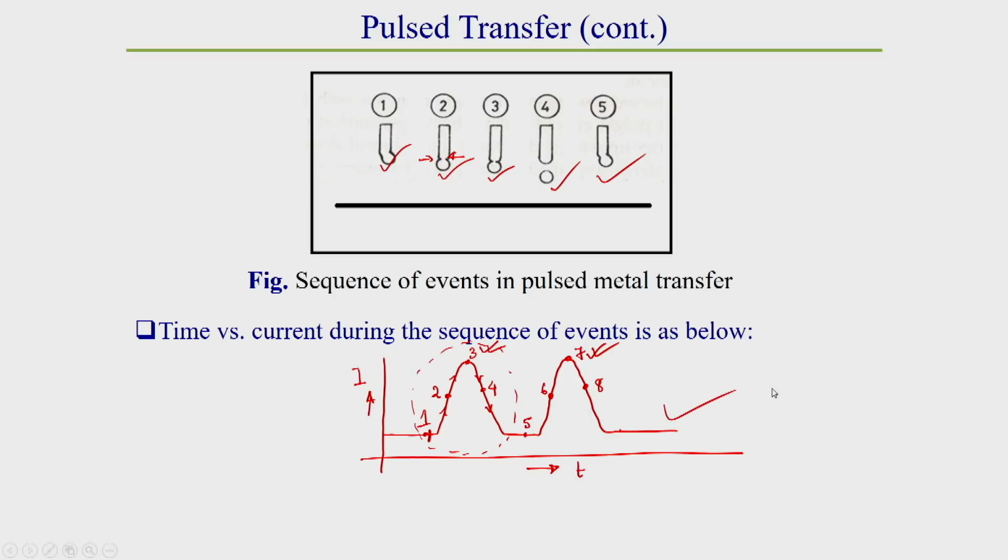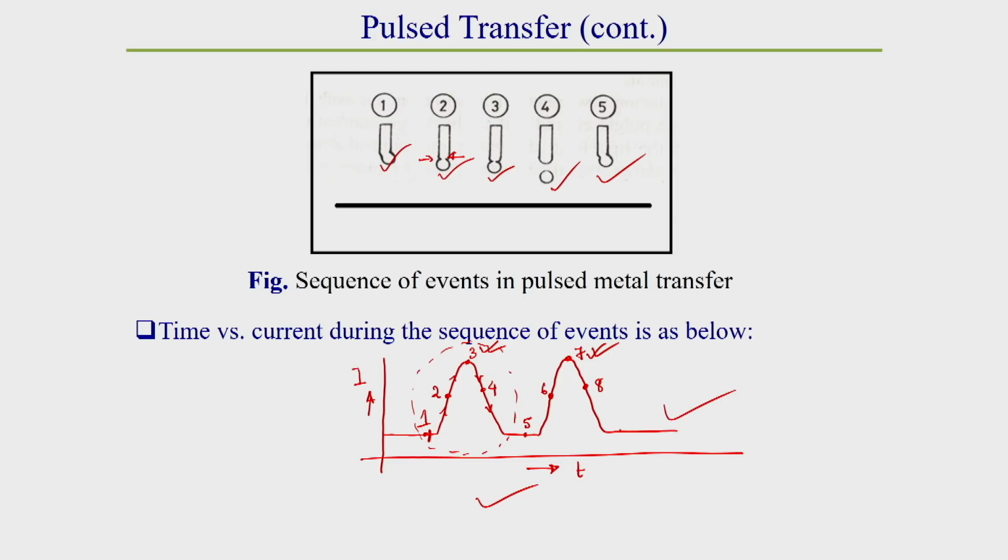Okay. So, this is a controlled metal transfer technique. In this metal transfer, as I have already told you, we get a spray type of metal transfer, which is a free flight type of metal transfer. Whatever the different categories of spray transfer I have told you previously, different types of spray transfer we can get by changing the peak value of current. That means if we increase the current value, then we can get different modes of spray transfer, like axial or projected type, or streaming type, depending upon the peak value of the pulse mode current.